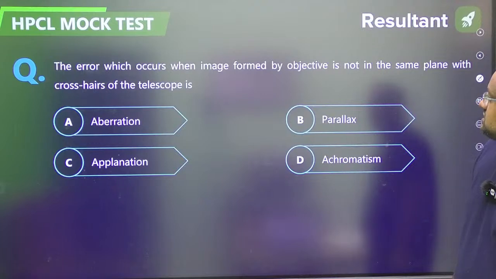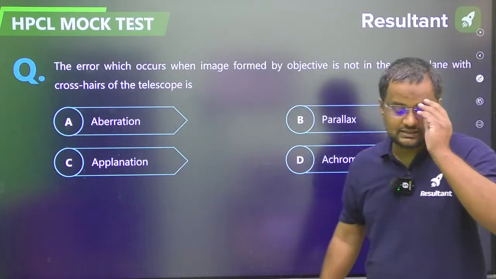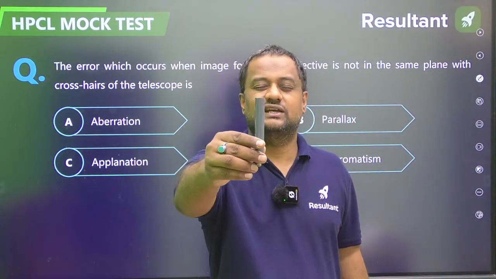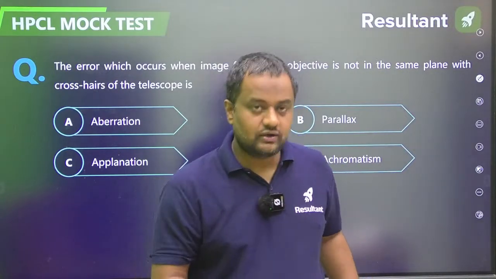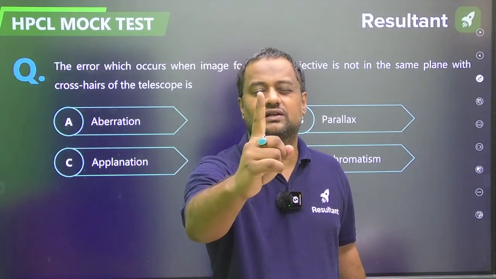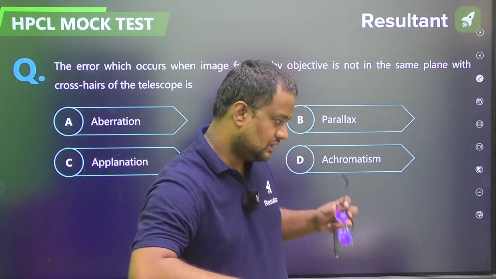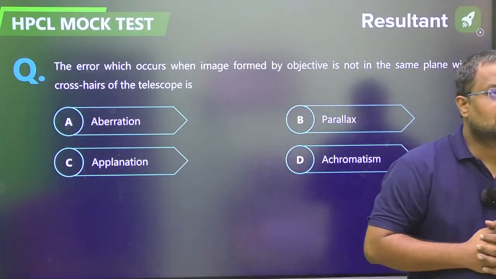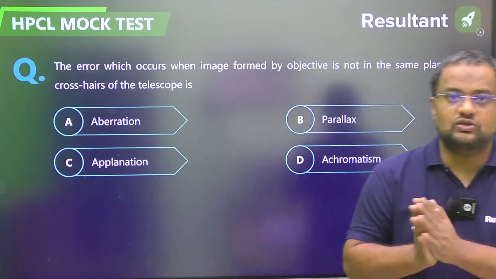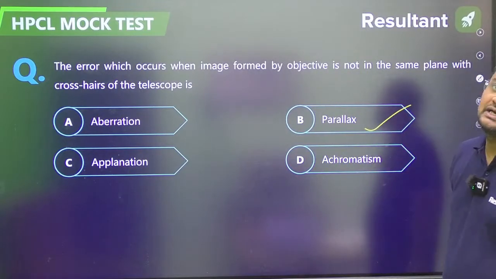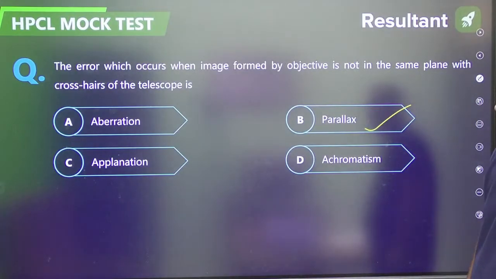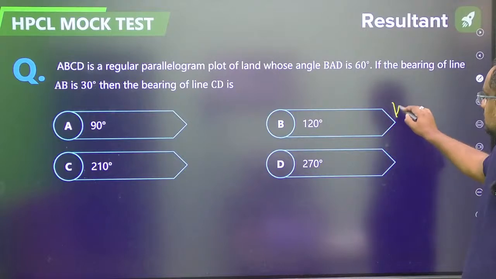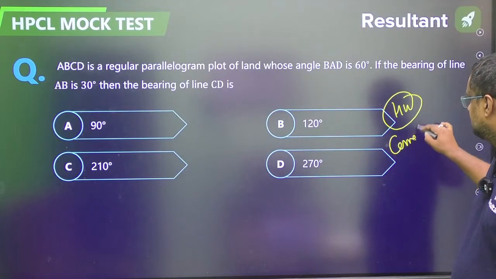The error which occurs when the objective is not in the same plane as the crosshair of the telescope. Guys, see this pen from the right eye, then the left eye, right eye, left eye, and so on. If you don't have a pen or pencil, you can do this with a finger. Do this and tell me, the finger appears to move apart. That is called parallax error. This is due to this. Okay. So guys, this is your homework. You have to tell me in the comment section about this.